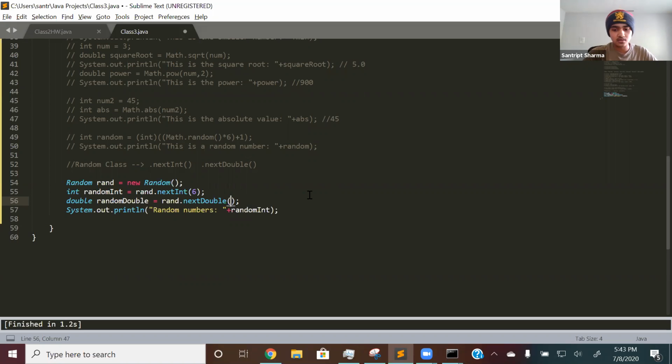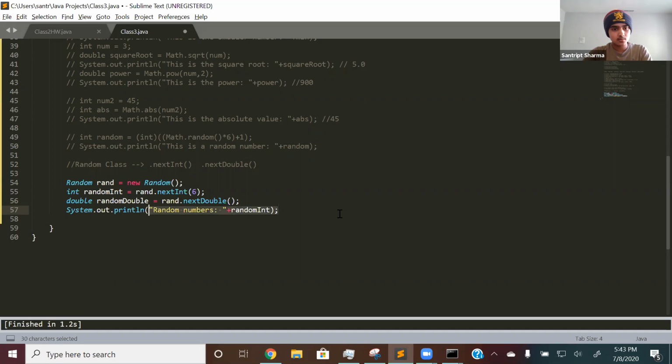So if I put a number over here, let's say 9, then it'll give out an error because there are no parameters needed for nextDouble. Instead what it does is that it prints out random decimal numbers between 0 and 1. So there's nothing needed inside the nextDouble parentheses because there are already fixed values assigned to it. So it'll print out any long decimal number between 0 and 1.